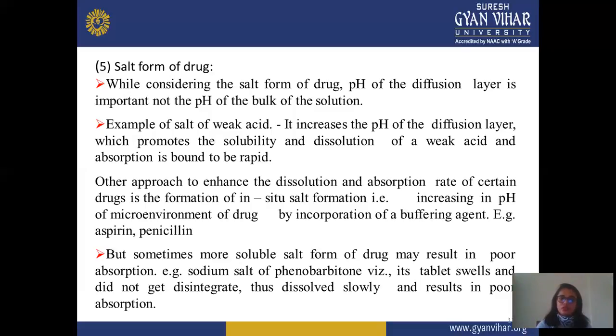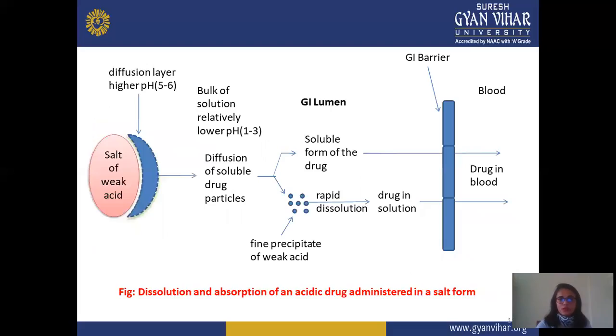Sometimes a more soluble salt form of the drug may result in poor absorption. For example, the sodium salt of phenobarbital: the tablet swells and does not disintegrate, dissolves slowly and results in poor absorption. This all depends on the type of the drug and how it disintegrates or dissolves. This is how absorption takes place.